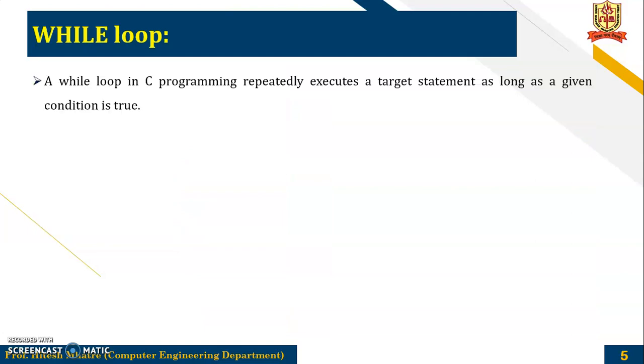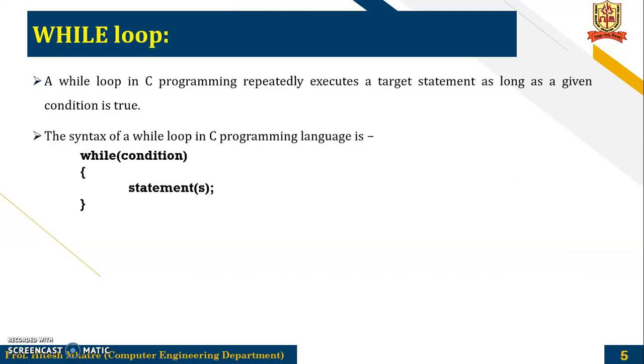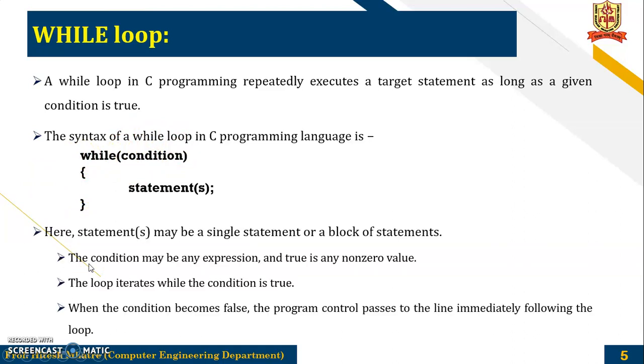While loop. A while loop in C programming repeatedly executes a target statement as long as the given condition is true. The syntax is: while, then a condition. When the condition is true, you execute this set of statements. It will follow this loop until the condition is false. When the condition is false, it will come outside of the loop and follow the flow of the program.